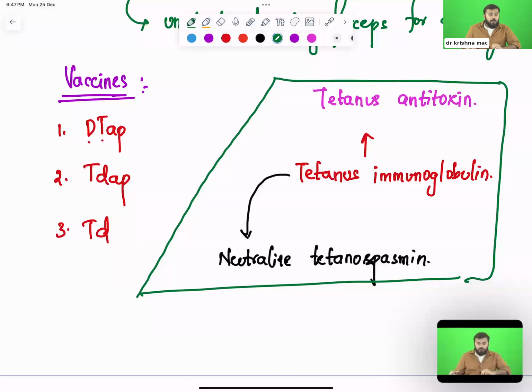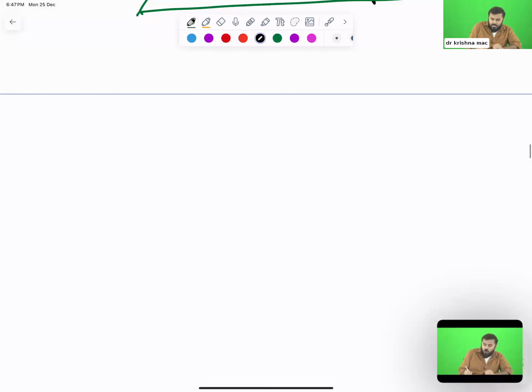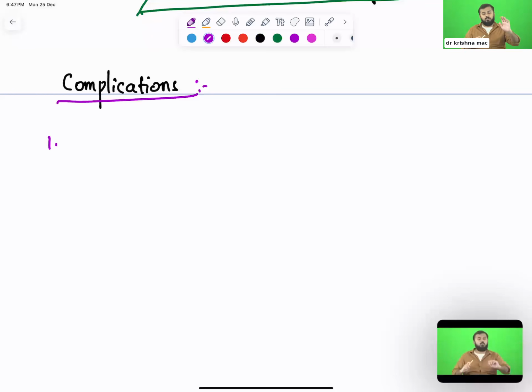Very good. Now the next important thing is, sir, what complications can happen? The first important complication is, okay, fine, your muscles of upper limb and lower limb are contracting. Because of that, nothing is happening to me. Fine, I'm not able to do my daily activities. But what if your respiratory muscles are contracted?